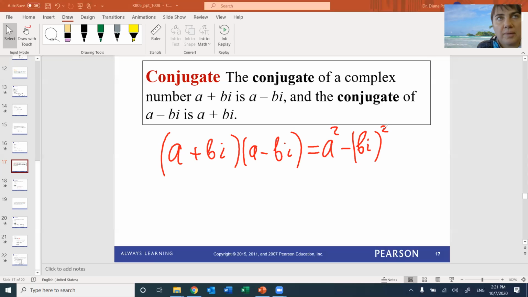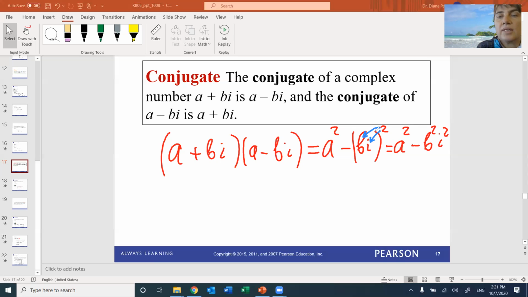Is the first thing squared minus the second thing squared. I just apply the formula. So then let's manipulate the second thing a little bit. It's going to be minus b squared times i squared. You need to make sure each one of those is squared, the b and the i, right?